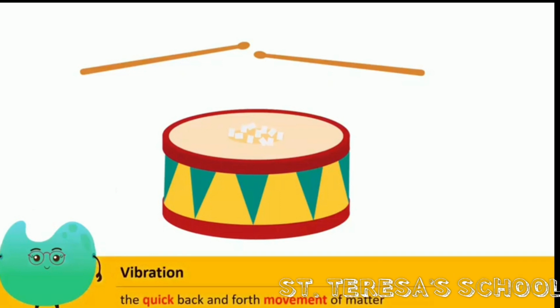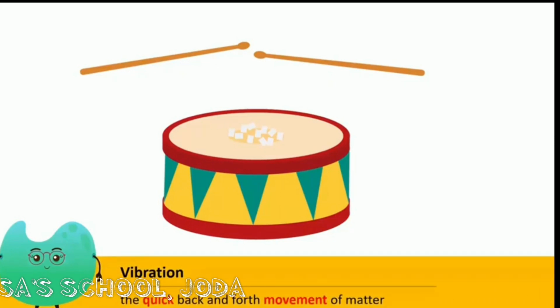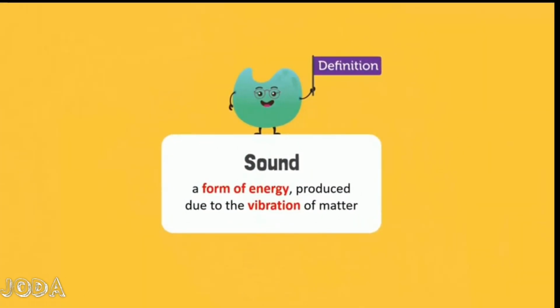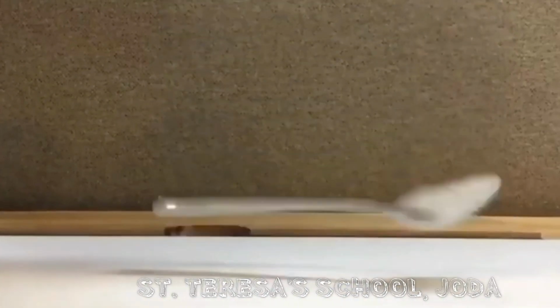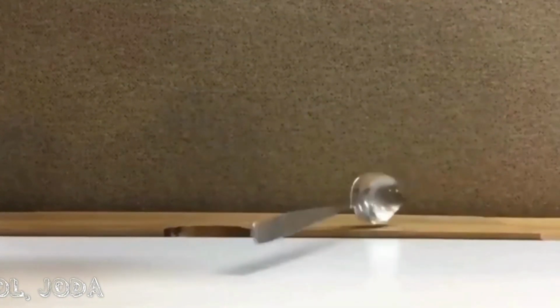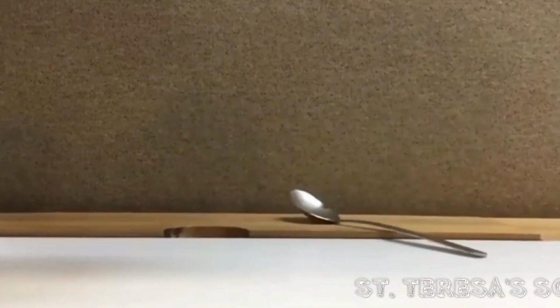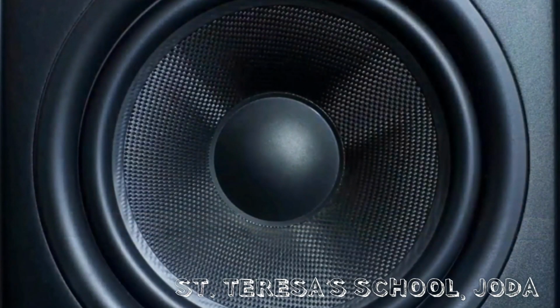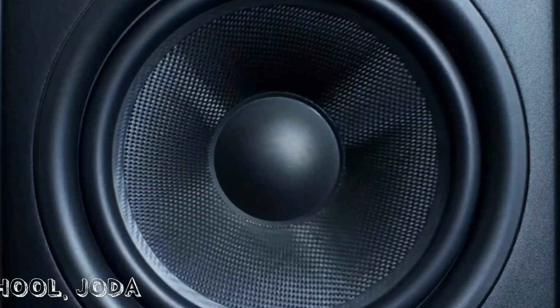Quick up and down or back and forth movement is known as vibration. Sound is produced due to vibration of matter. We can define sound as a form of energy produced due to the vibration of a body. The impact of the fall causes the spoon to vibrate and produce a metallic sound. The membrane of the speaker also vibrates when the song is played.